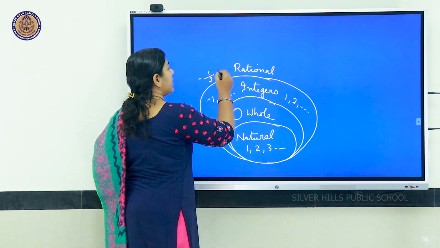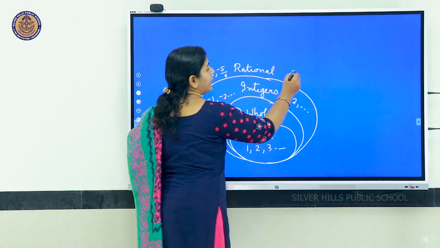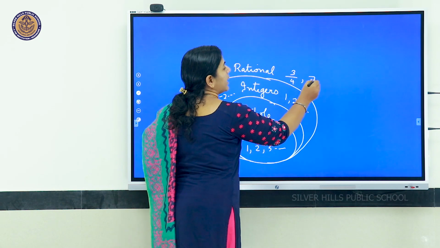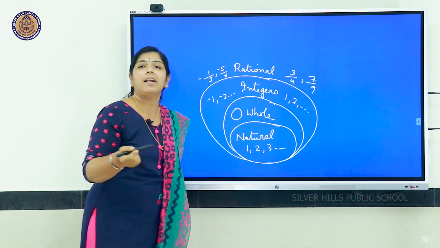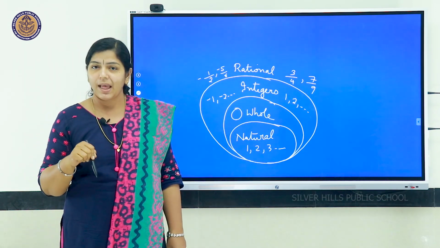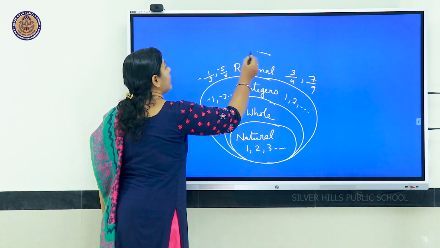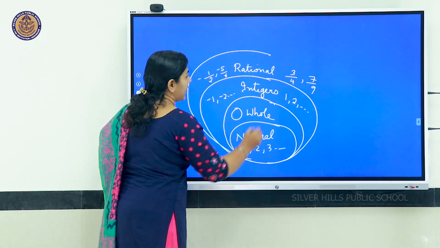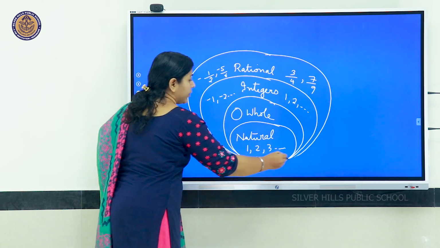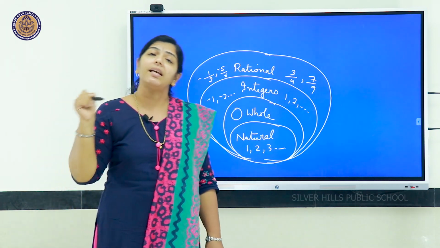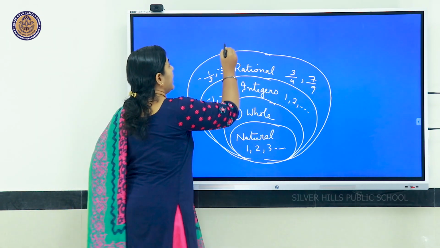That is 1 by 2, it can be negative or positive, -5 by 6, or if it is positive 3 by 4, 7 by 9, all these come under the category rational numbers. And next is what we call those which are not rational. What will it be? Those which are not rational, it is irrational numbers.